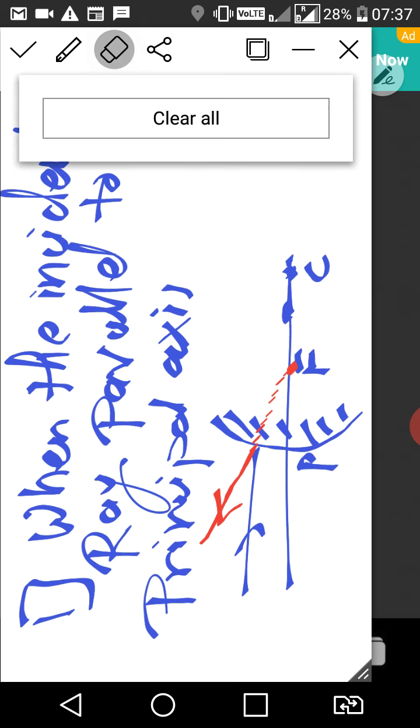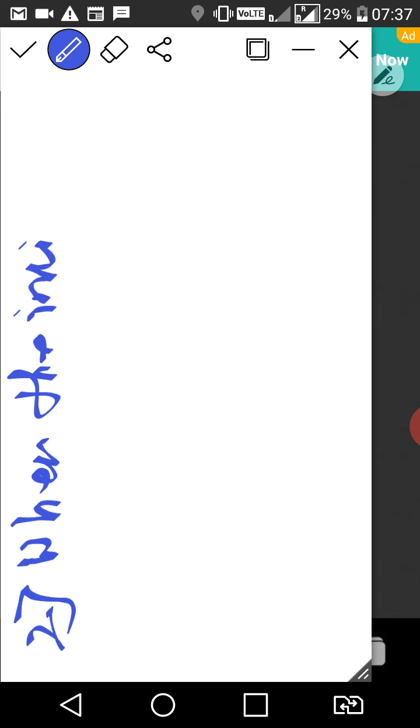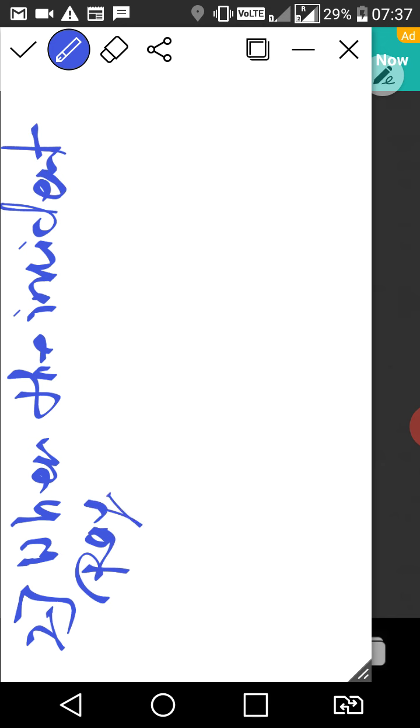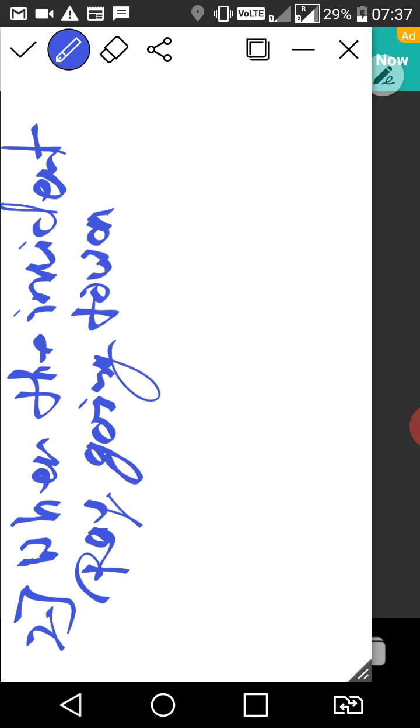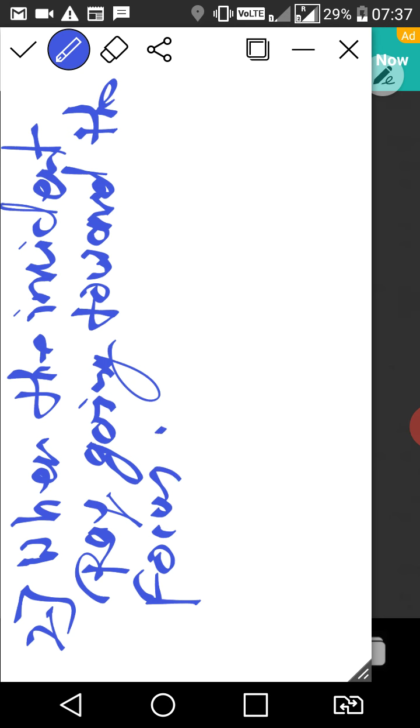Now we'll see rule number 2. In that, when the incident ray is going toward the focus point.